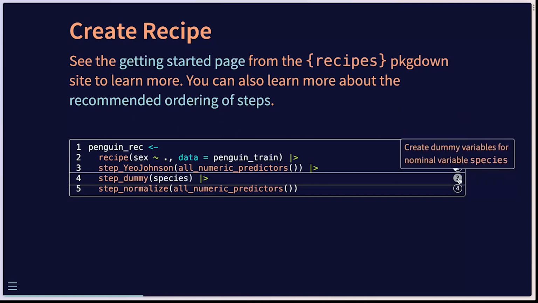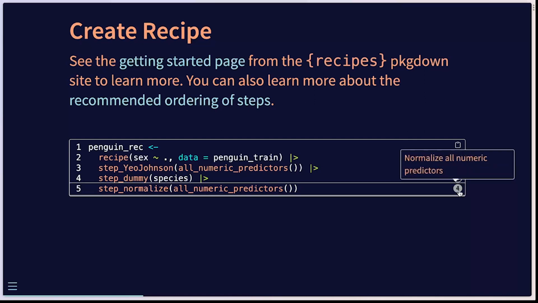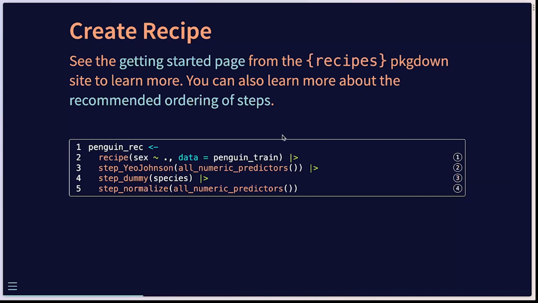And then we want to take species. This is a nominal variable input that we have, and we're going to create dummy variables from that. This does require, based off the way we're doing it here, that all predictions need to be using the same species that we had in our original training set. And then lastly, we're going to normalize all of our numeric predictors. Each of these steps are pretty much no-brainers if you're doing some of your own recipe building here. If you want to learn more, I encourage you to visit the links at the tidymodels website, or look at the Tidy Modeling with R book that I found quite useful in my own experience.